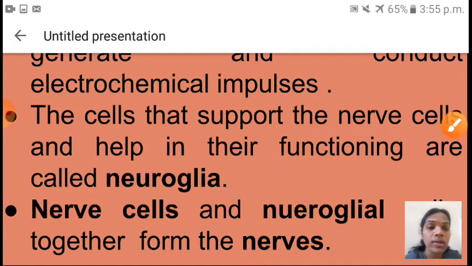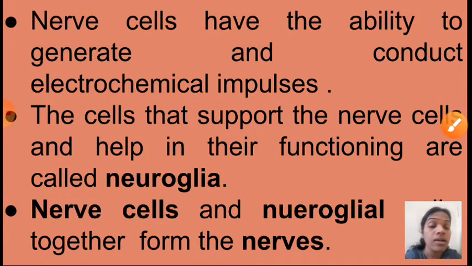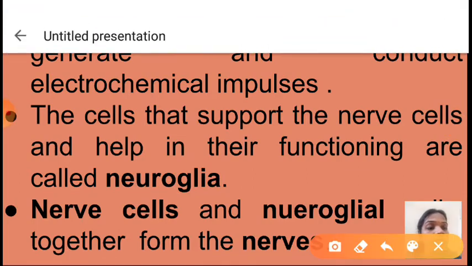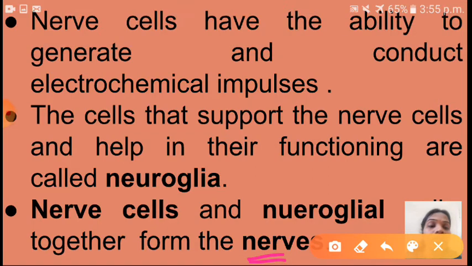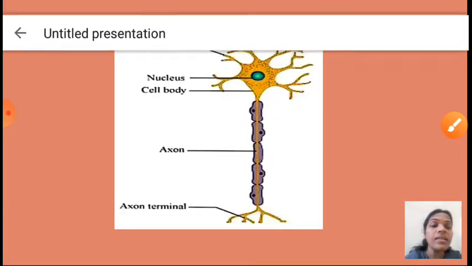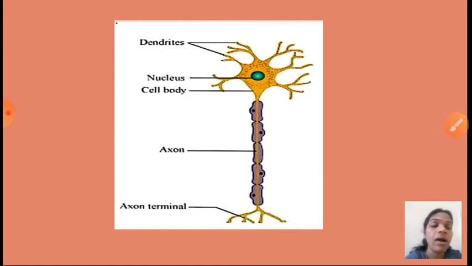Okay, shall I go to next now? So I hope you understood now what is meant by neuron, what is meant by electrochemical impulses, and the next one is stimuli, next one is neuroglia, and what is meant by that: the nerve cells, that means neurons and neuroglial cells together form the nerves. Okay, shall I go to next now? See here, this is the diagram of neuron. Okay, so see here.